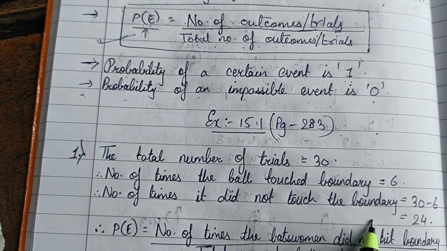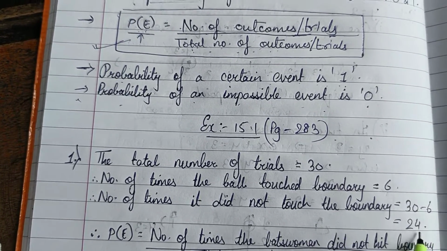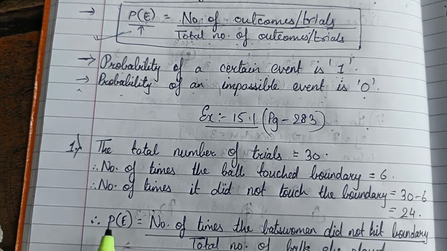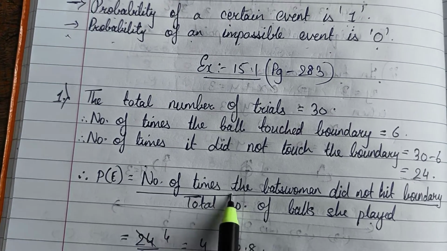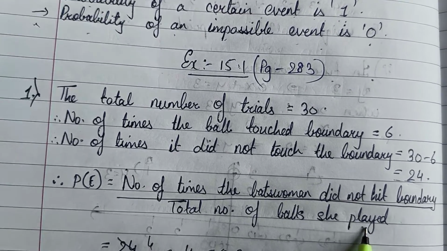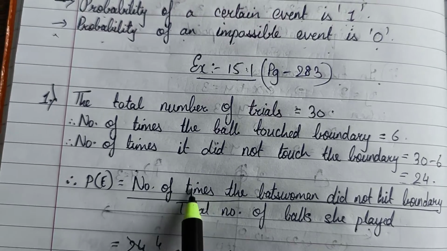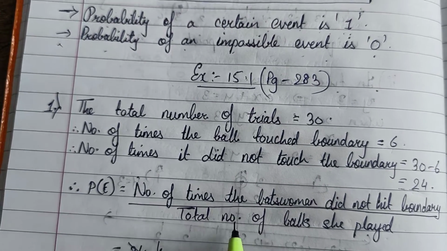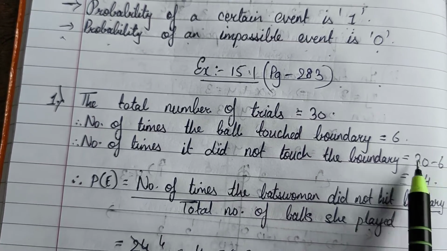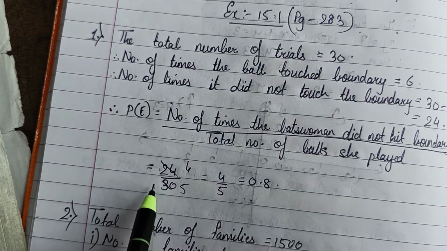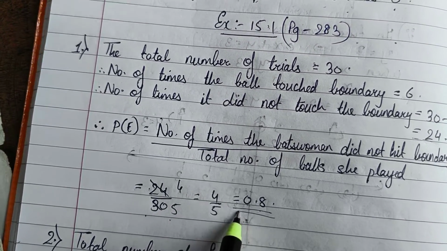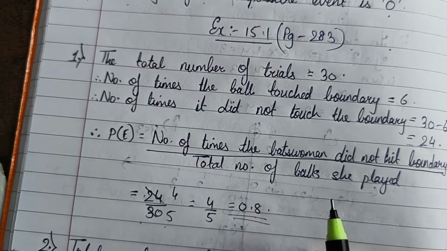Now what is the probability you want to find? That the ball did not hit the boundary. The number of outcomes is 24 over here. So our formula is P of E is equal to number of times the batswoman did not hit the boundary upon total number of balls she played. I have told you number of outcomes upon total number of outcomes. Number of possible outcomes are 24 upon total number of outcomes 30. So it will be 24 divided by 30. This will give you 4 by 5. Further it will give you 0.8. This way you have to do.